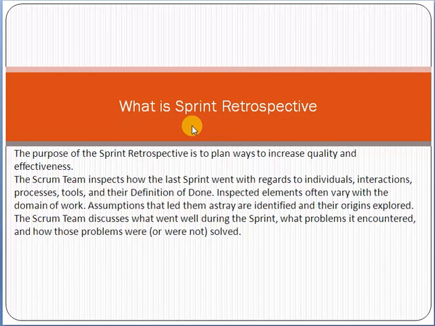The purpose of the sprint retrospective is to plan ways to increase quality and effectiveness. The Scrum team inspects how the last sprint went with regards to individuals, interactions, process, tools, and their definition of done. Inspected elements often vary with the domain of work. Basically, friend, after completion of a sprint, the Scrum team sits together and evaluates their performance: how they completed the sprint, what went well, what went wrong, and what the overall team performance was.